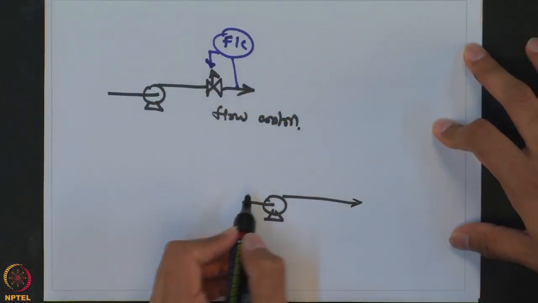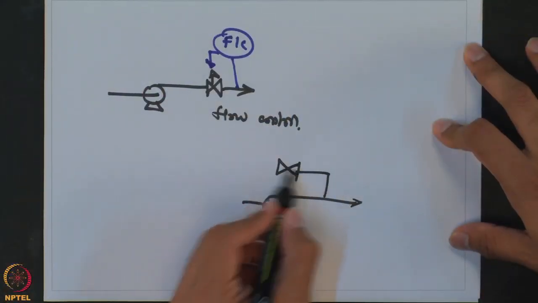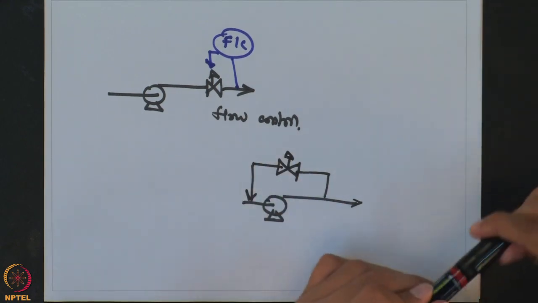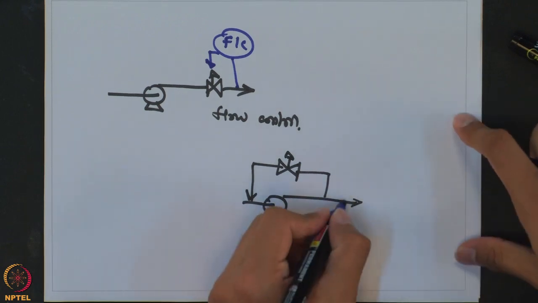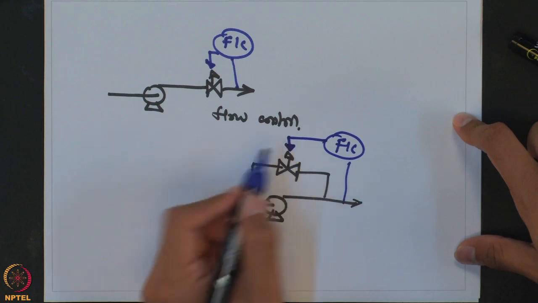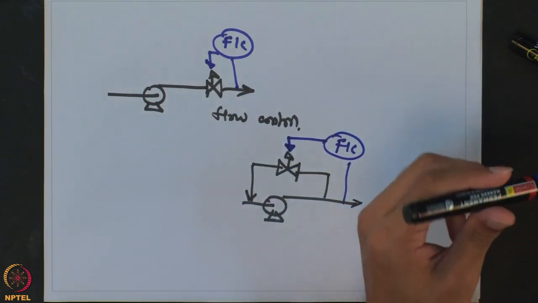The other way you can control this flow, which has some inbuilt safety, is having a recirculation loop. In this case, you will measure the flow and accordingly change how much fluid recirculates.